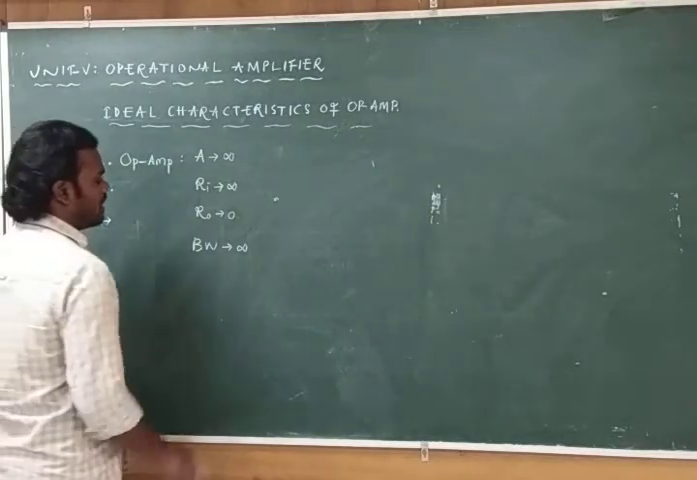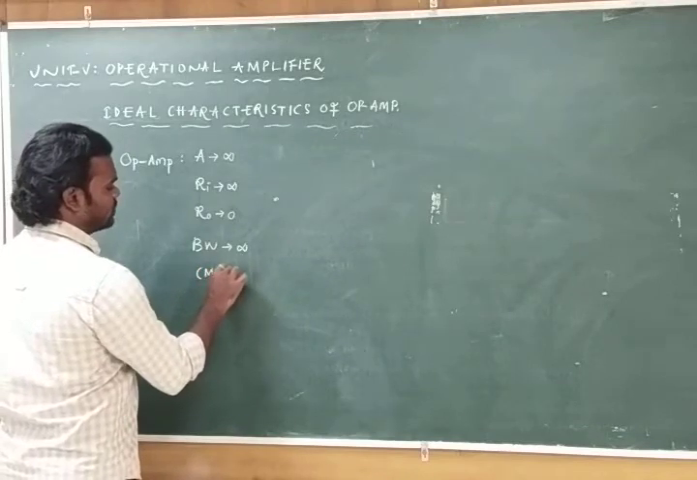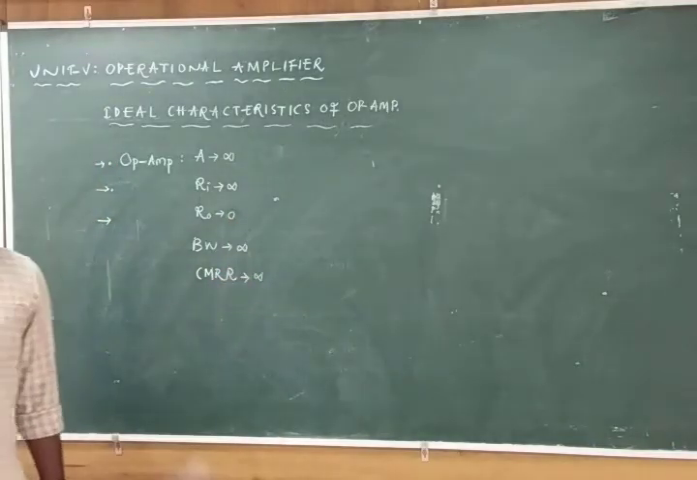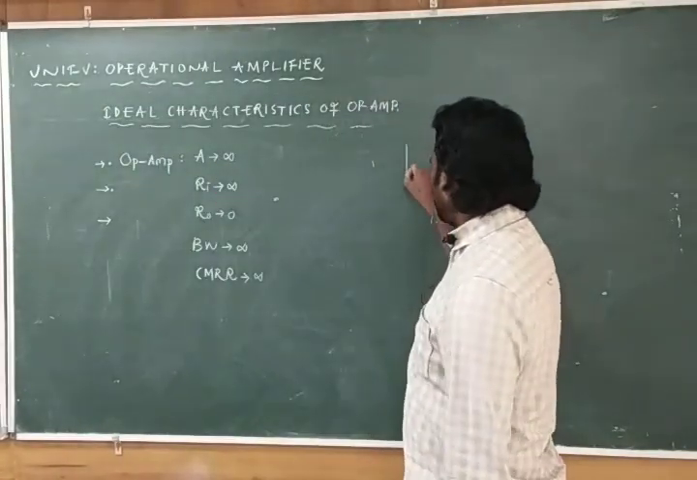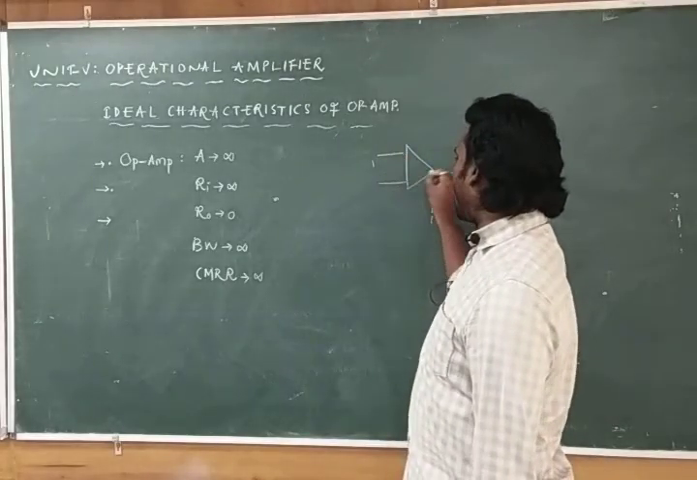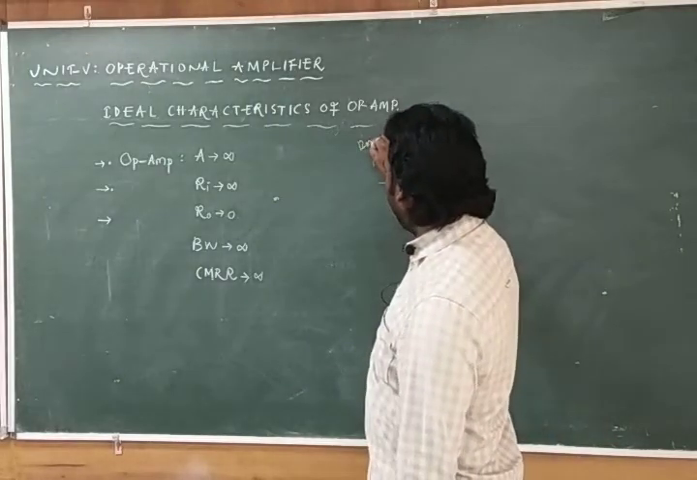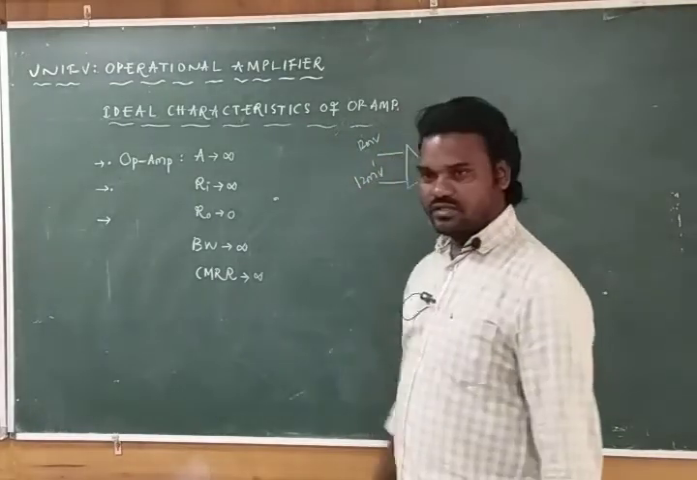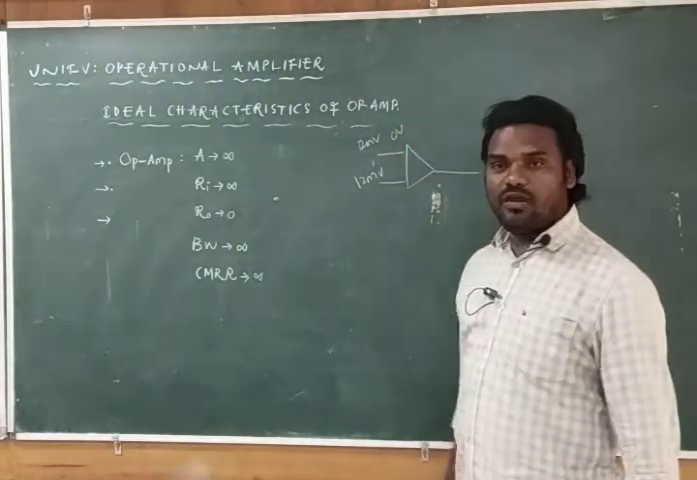Next one is about CMRR, common mode rejection ratio. Common mode rejection ratio is infinite. What it means: for example, this is an operational amplifier, this is the inverting terminal, this is the non-inverting terminal, this is the output. If at the inverting terminal I am giving 12 millivolts, and at the non-inverting terminal also I am giving 12 millivolts, then what input will it take? 0. So it is taking 0 millivolts as the input.